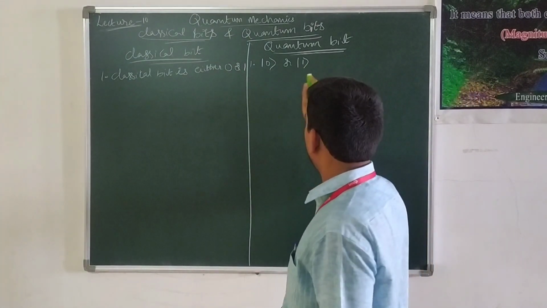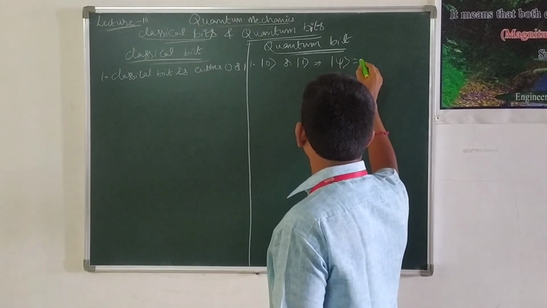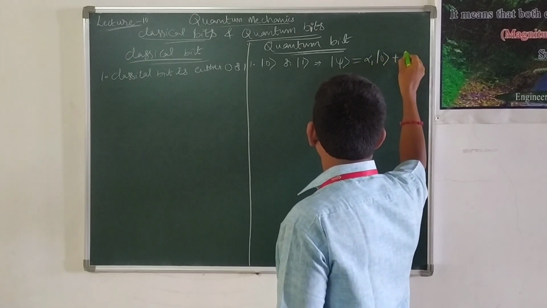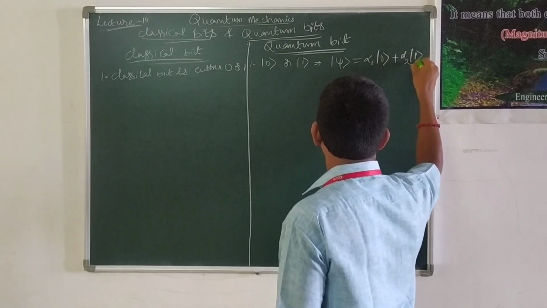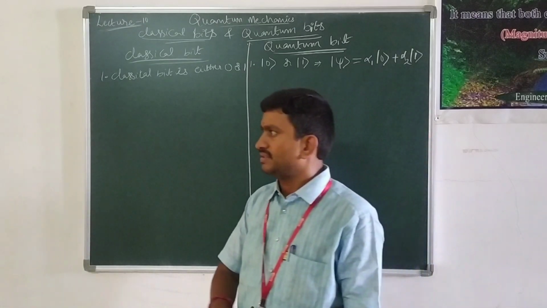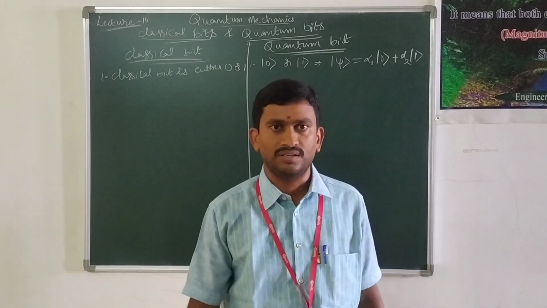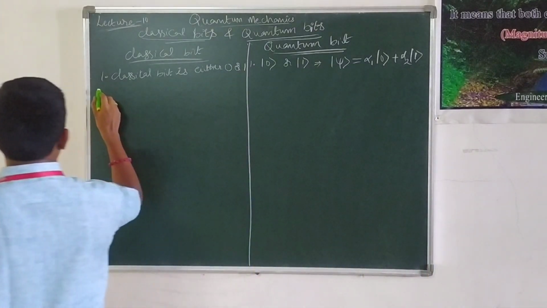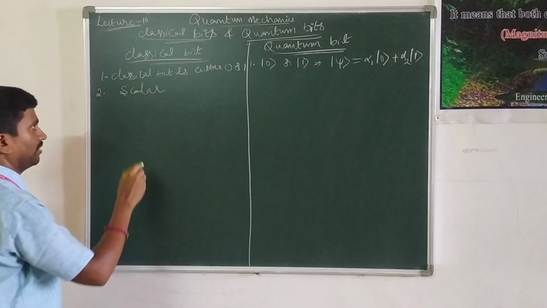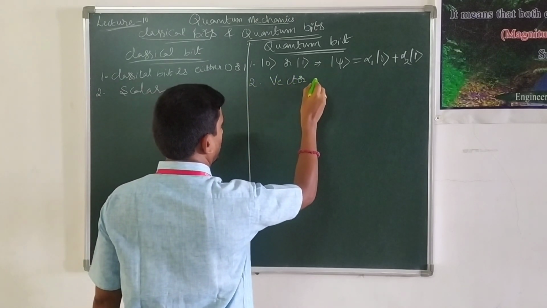Or in other words, we can say that ket of psi is equal to alpha 1 into ket vector of 0 plus alpha 2 into ket vector of 1. This is regarding the representation of states. In the classical bit representation of state, this is the quantum bit representation of state. And the second important difference is, classical bit is a scalar. It is a scalar one. Whereas quantum bit is a vector in two-dimensional space.